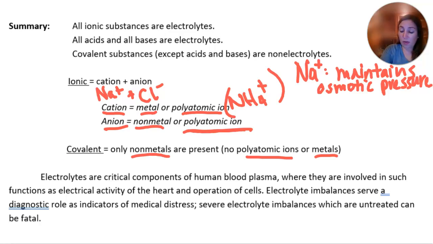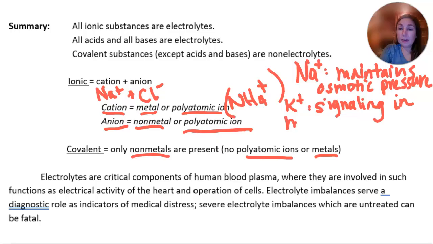We know that potassium sends signals in nerve cells and muscles. So let's just write signaling in neurons and muscles.